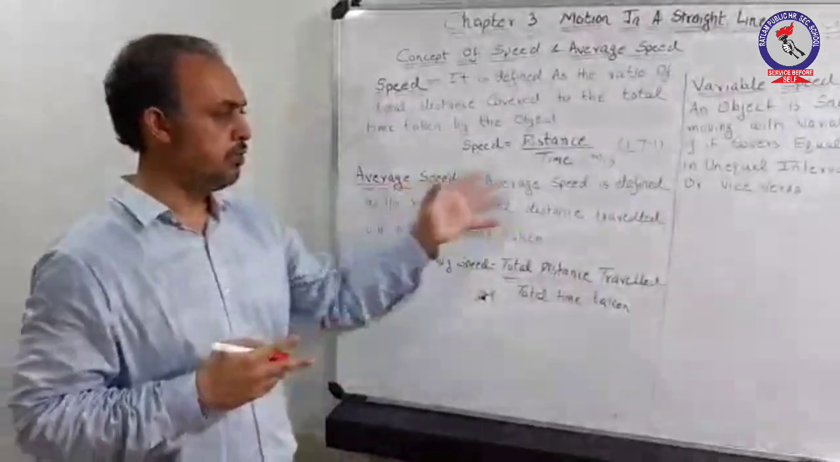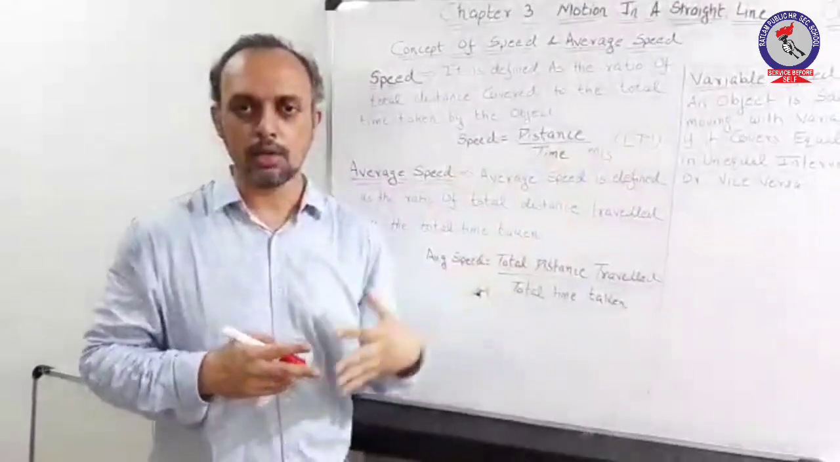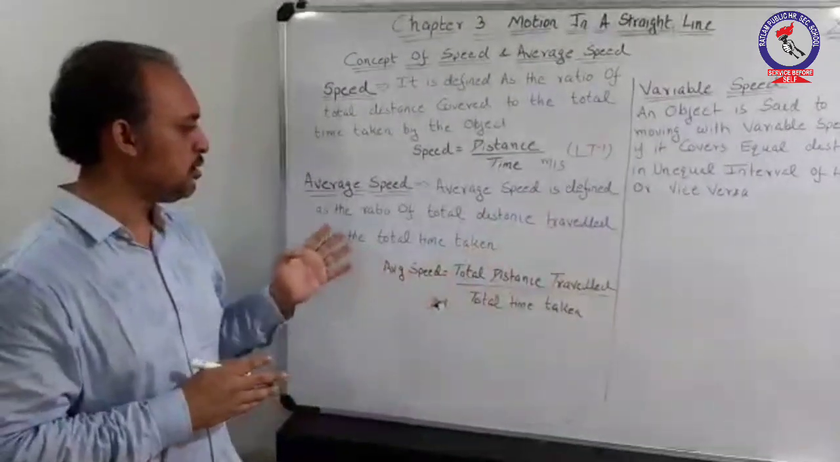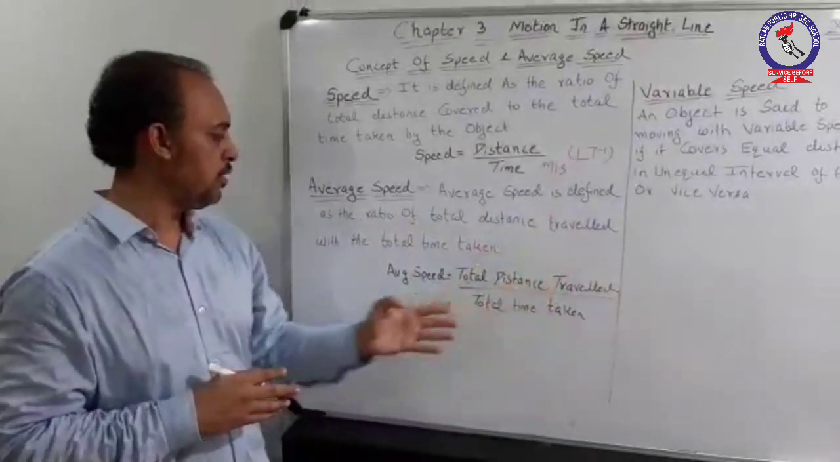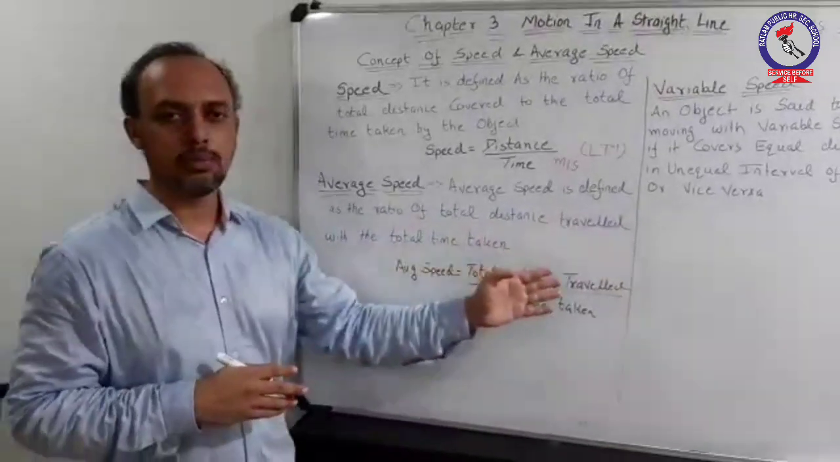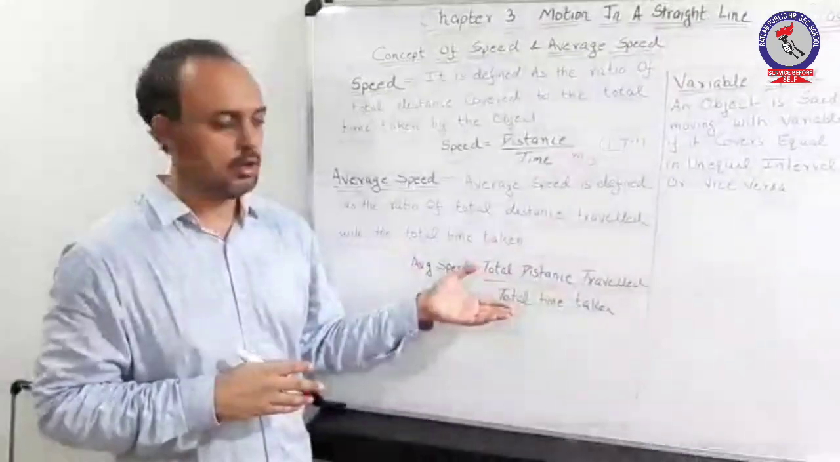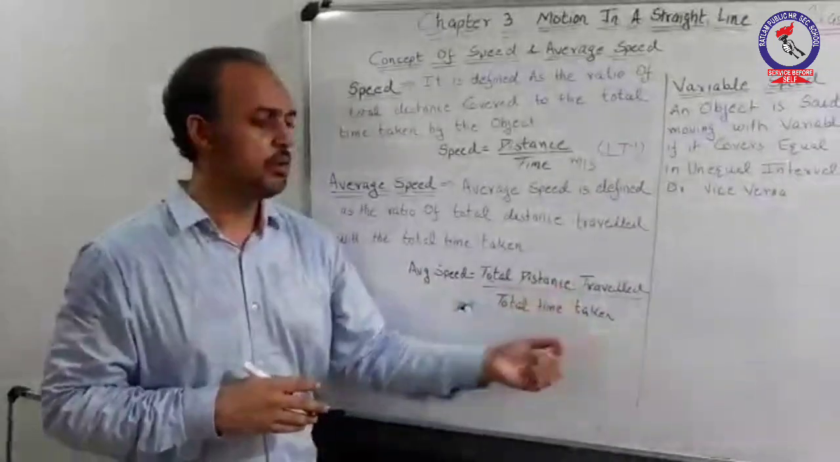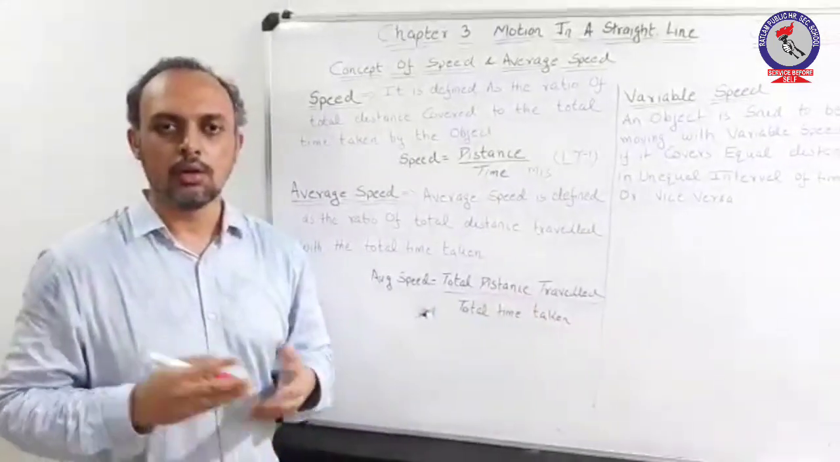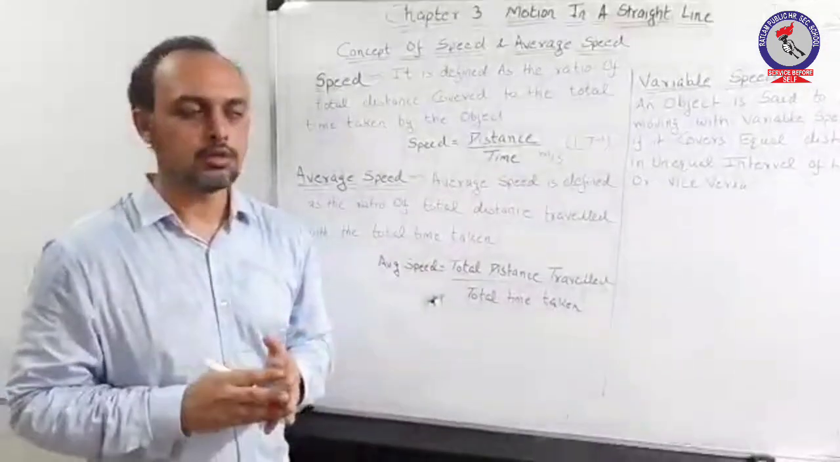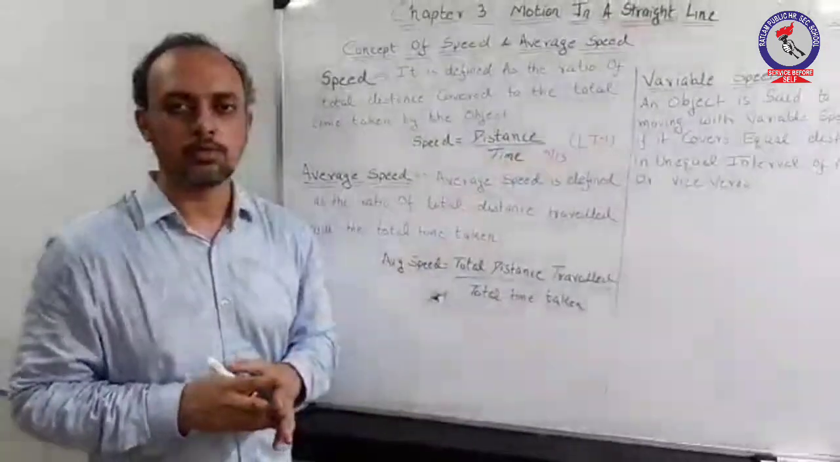So going through the definition part, we will be describing it again in different sections. The average speed is defined as the ratio of total distance traveled with respect to the total time taken. Hence, the formulation itself makes it very clear: total distance traveled with respect to total time taken. Talking about the unit, it remains meters per second, and the dimensions remain the same, that is LT minus 1.